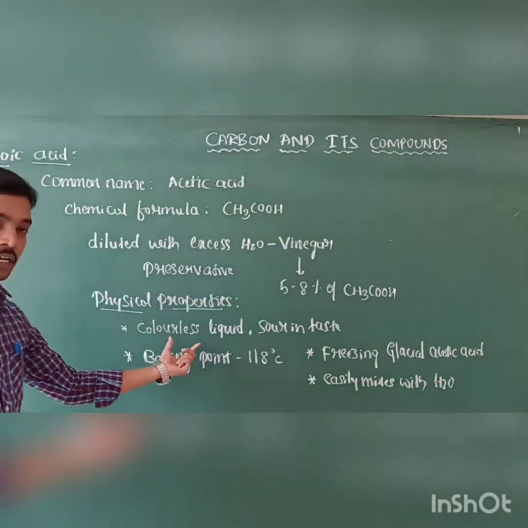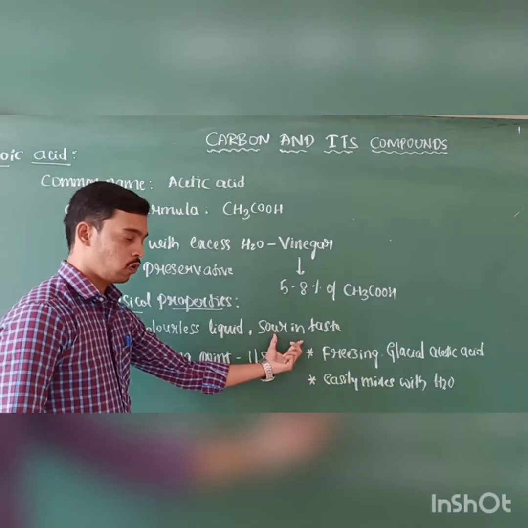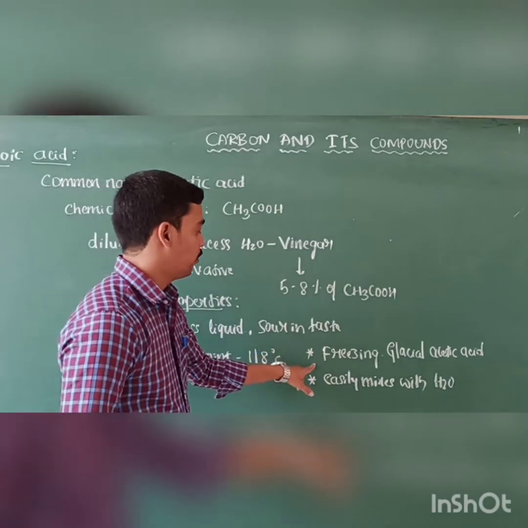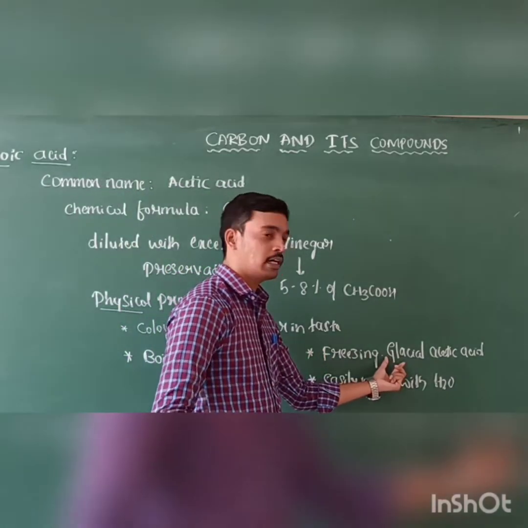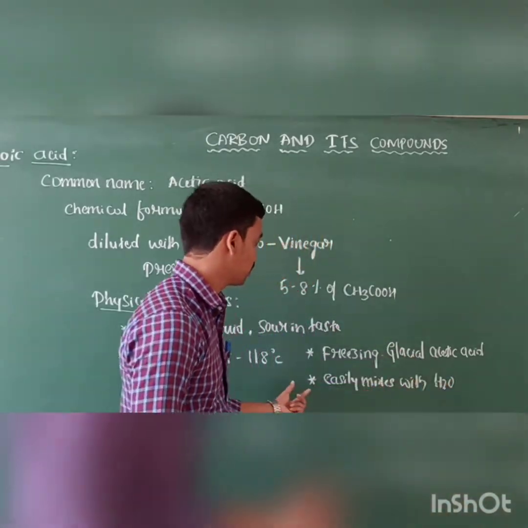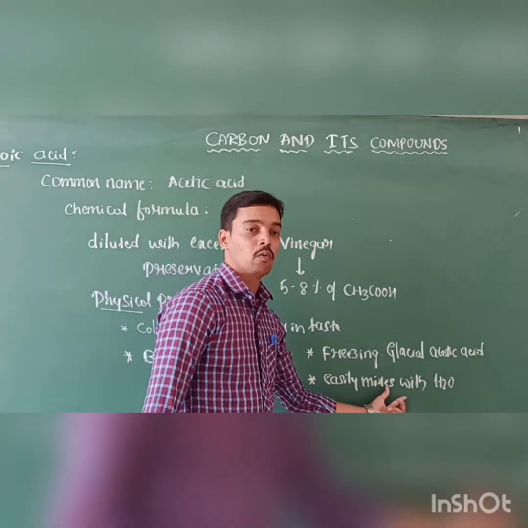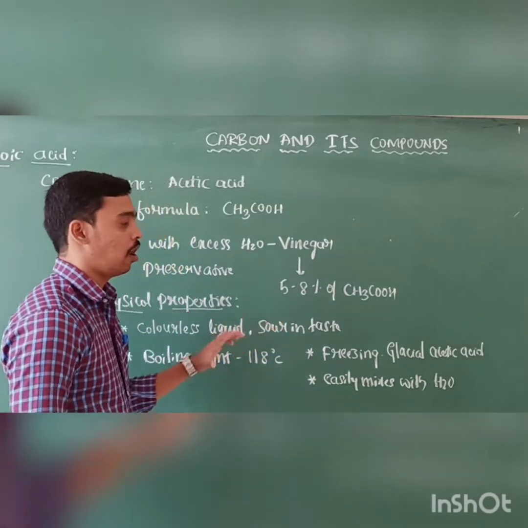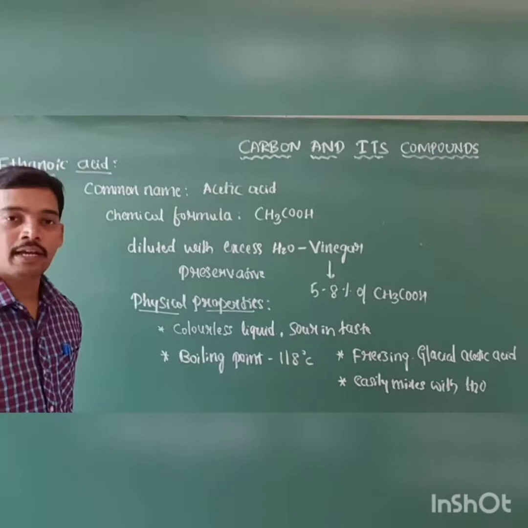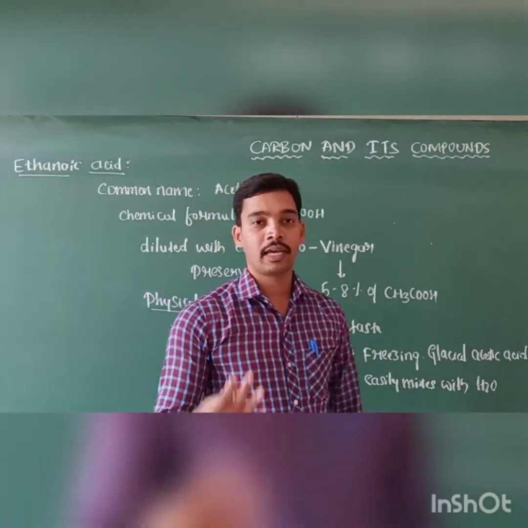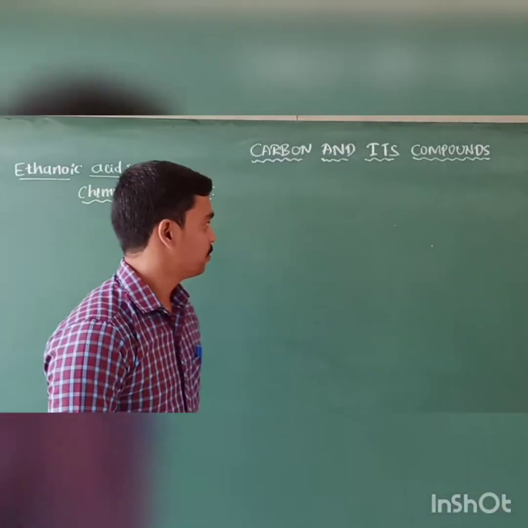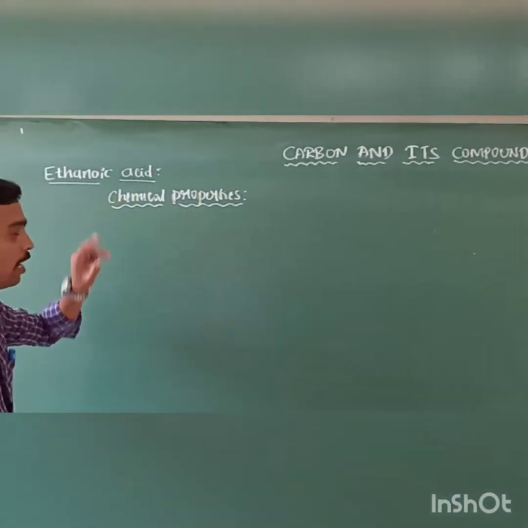First one, it is colorless, occurs in liquid state, sour in taste. The boiling point is 180 degrees Celsius. When it undergoes freezing, it is converted into a solid ice-like structure, and that is called glacial acetic acid. And it is easily mixed with water. It is miscible with water in all proportions. These are the physical properties of ethanoic acid. And the next concept is the chemical properties of ethanoic acid.